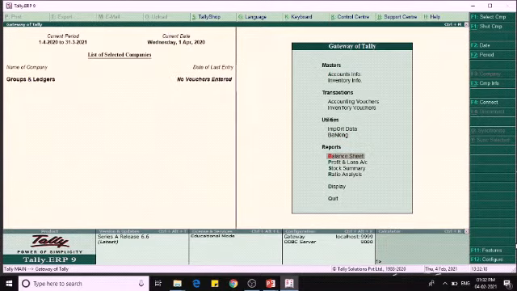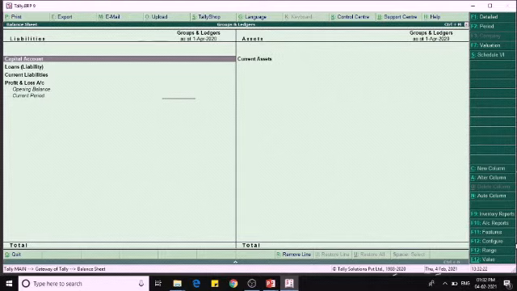Now you can see in the reports, under the balance sheet, there are primary groups and subgroups. The capital account, loans and liabilities, current liabilities, current assets are those primary groups, and this closing stock, cash in hand are called subgroups.